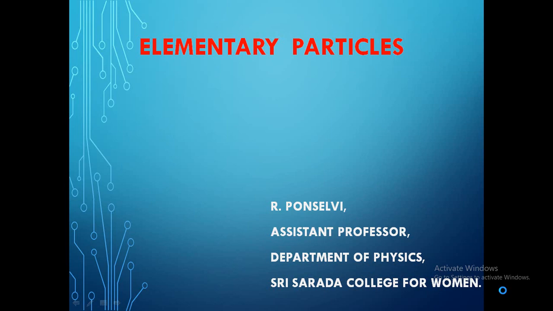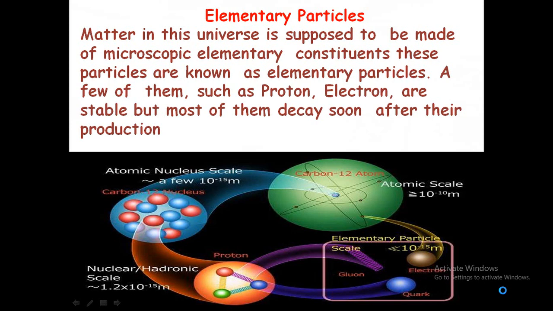Dear students, in this video we are going to see about elementary particles. So what is an elementary particle? In this universe everything is made up of matter. Every matter is made up of elementary particles such as electrons, protons, muons, mesons. Even a human body is made up of matter, and this matter is made up of elementary particles. We know that protons, electrons and neutrons are elementary particles, and there are some other elementary particles, but we are not familiar with them because they decay soon after their production.